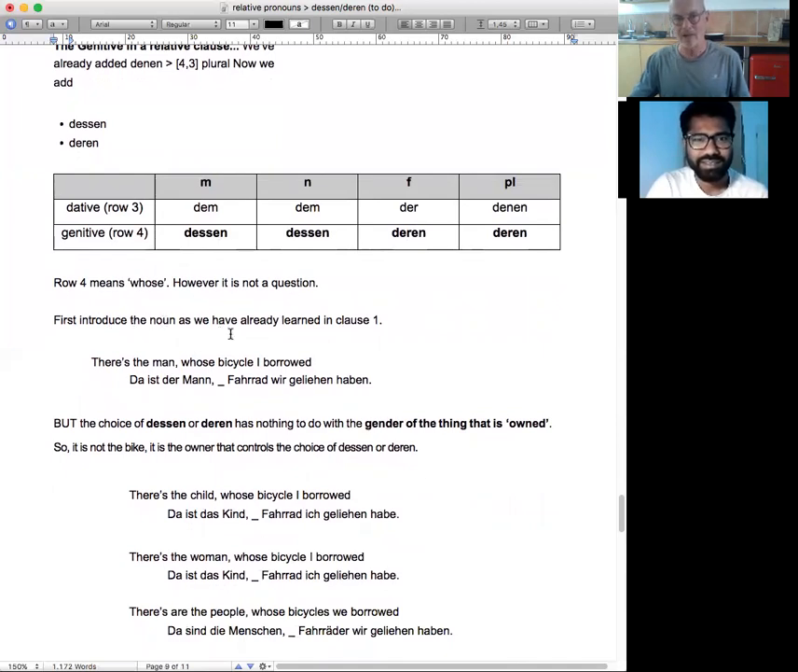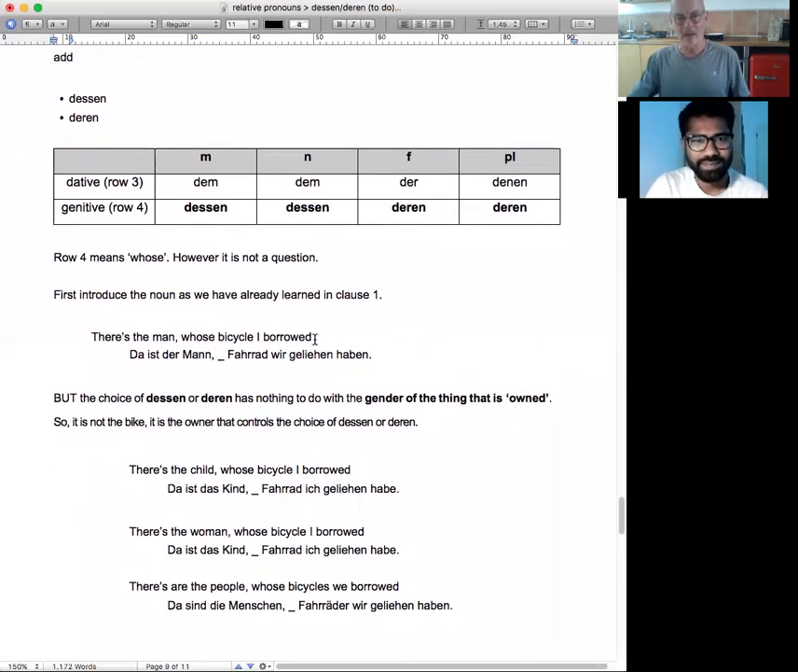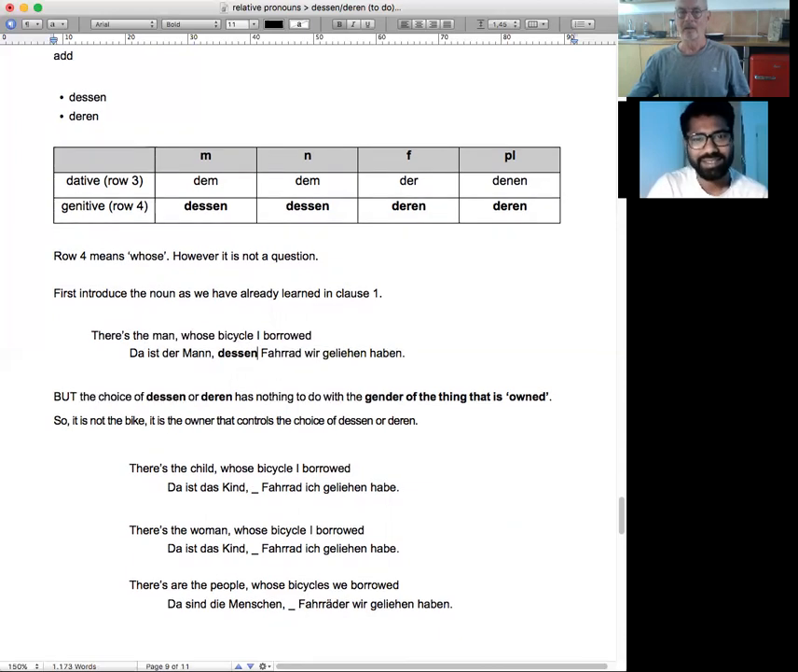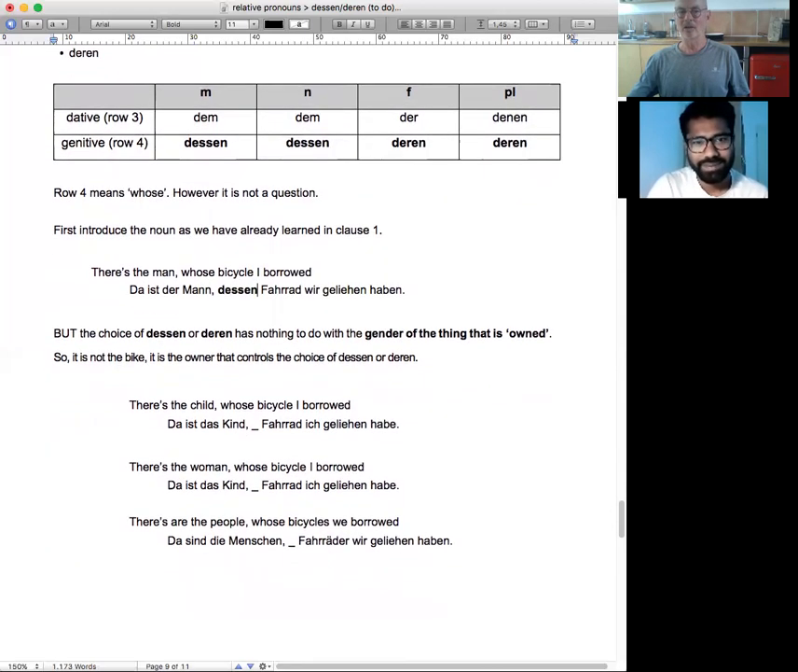First introduce the noun, as we have already learned in clause 1. There's the man whose bicycle I borrowed. Da ist der Mann, dessen Fahrrad wir geliehen haben. But the choice of dessen or deren has nothing to do with the gender of the thing that's owned. It's not to do with the bike, it's to do with the person who owns it. So it's the owner who controls the choice.